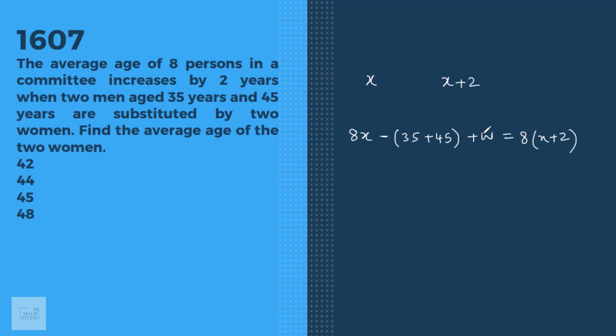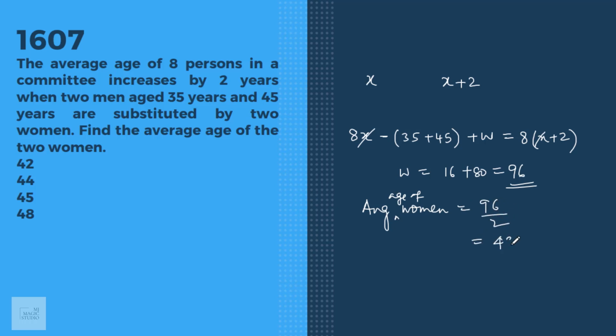We can solve this and we can find the value of W. So 8x cancels. W is equal to 16 plus 80, that is 96. That is the age of the 2 women who have joined in. That means the average age of the two women is 96 by 2, that is 48 years. And yes, that we have in option D.